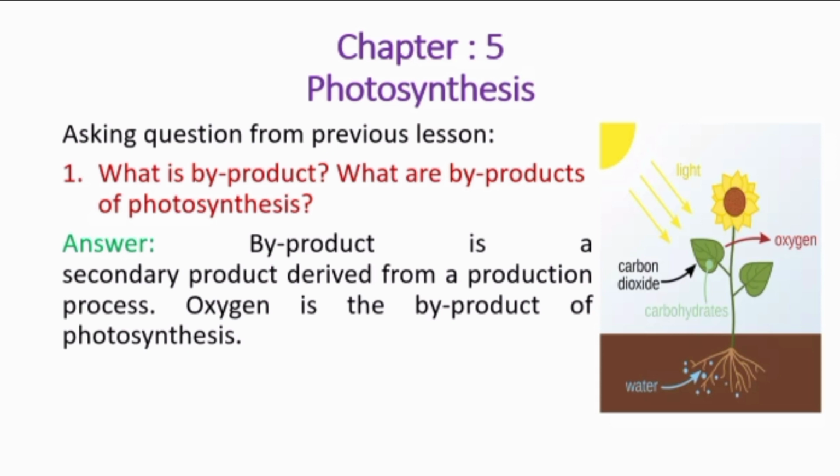My first question from the previous topic is, what is a byproduct and what are the byproducts of photosynthesis? And the answer is, a byproduct is a secondary product derived from a production process. And in the photosynthesis process, oxygen is the byproduct.